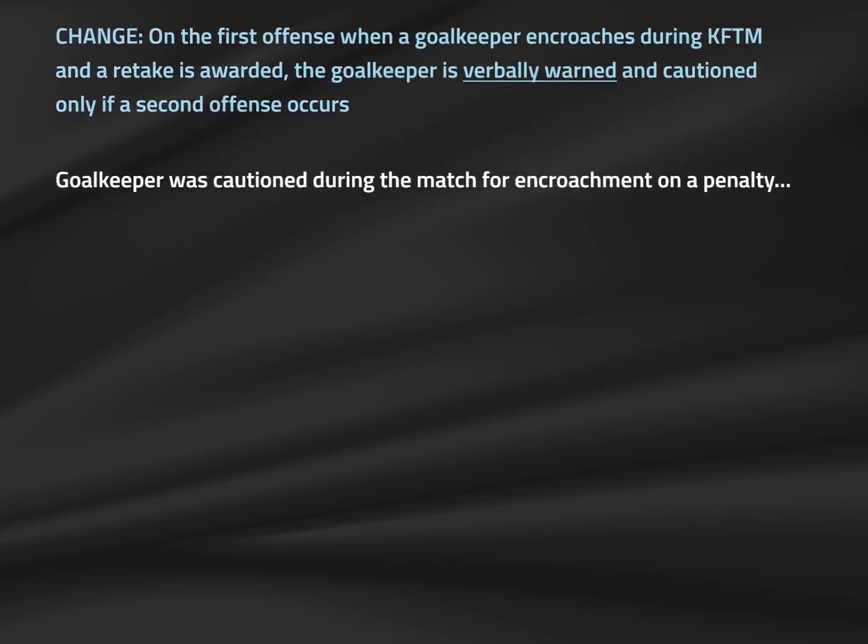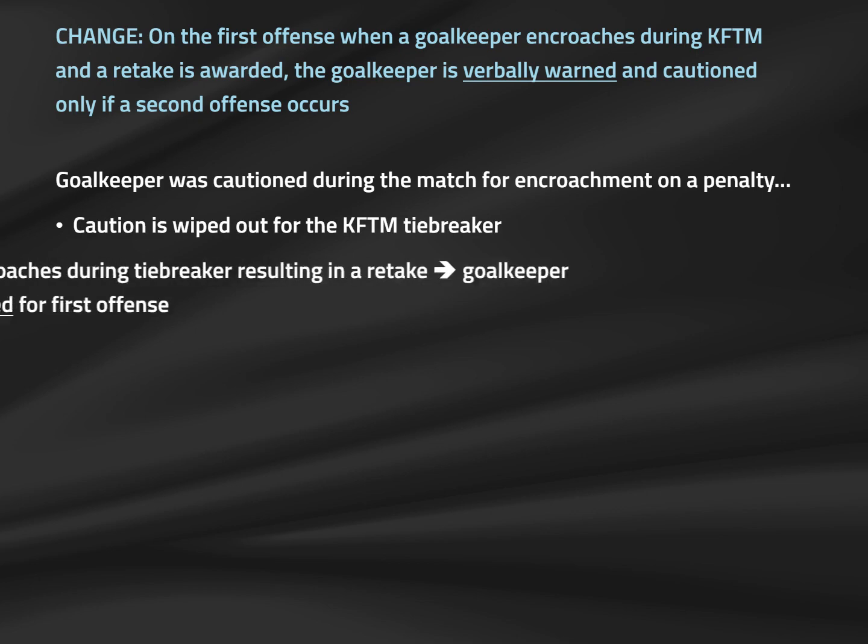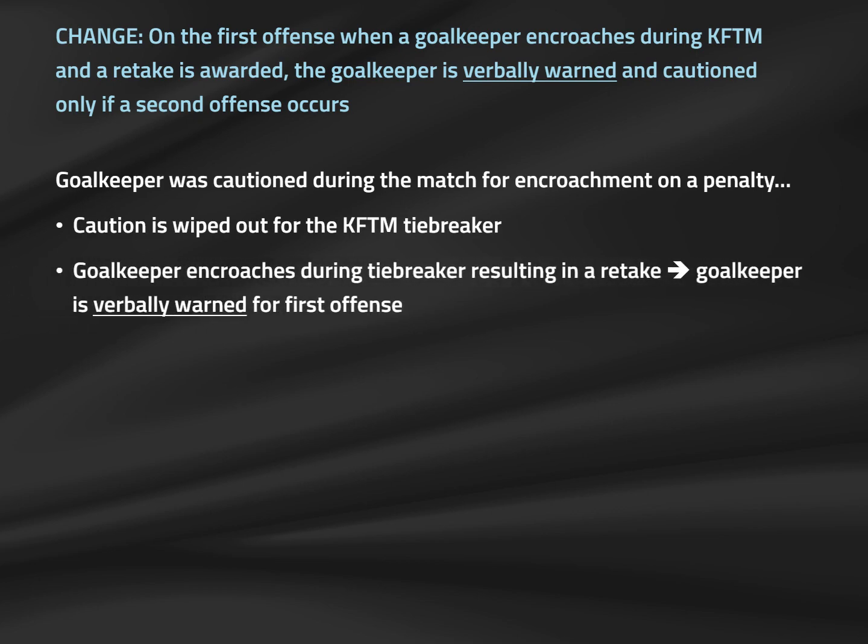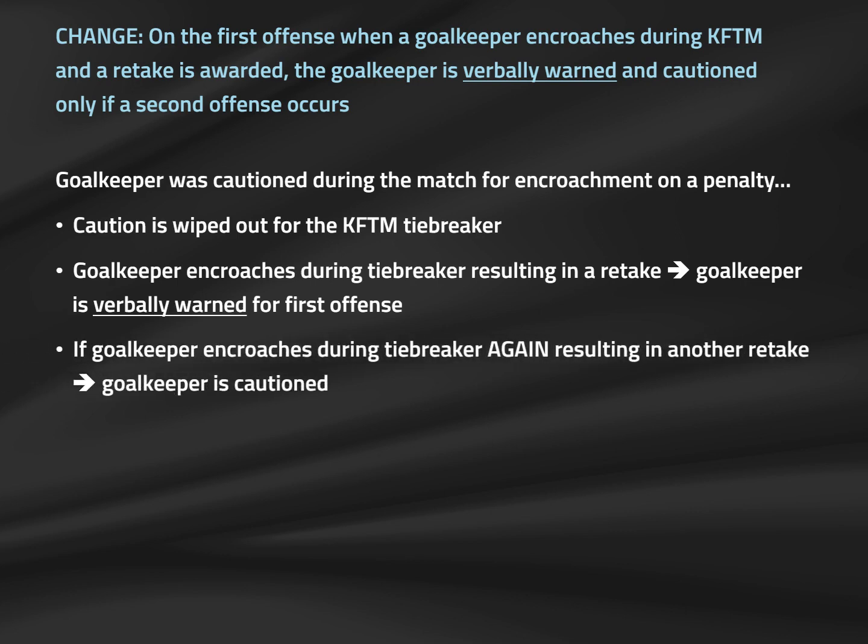Say a goalkeeper was cautioned for leaving his or her goal line early during regular or extra time and saving a penalty kick. Based on the 2021 modifications, that caution is wiped out for the tiebreaker, and if the goalkeeper comes off the line early on a tiebreaker kick, that goalkeeper is warned for the first offense in the tiebreaker, not cautioned. The goalkeeper must commit two such offenses during the tiebreaker, both of which must result in retakes for a caution to be administered.